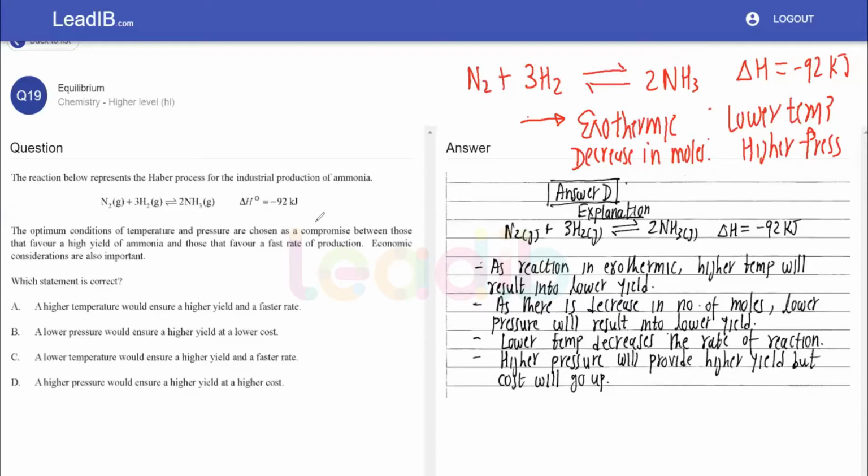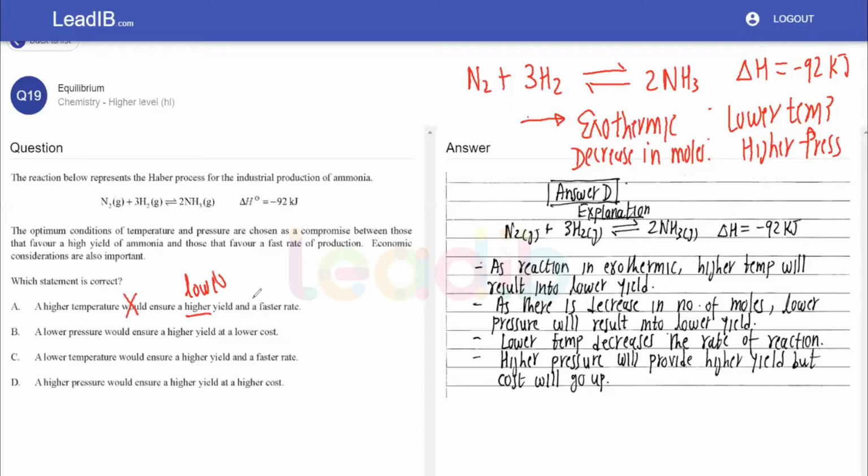So now let's look into the correct statement. A: a higher temperature would ensure higher yield and a faster rate. Okay, higher temperature would never ensure higher yield. As a matter of fact, it will be a lower yield. So that means statement A is not correct.